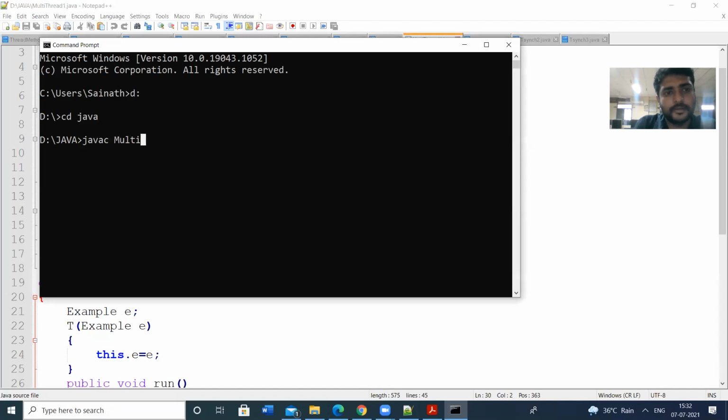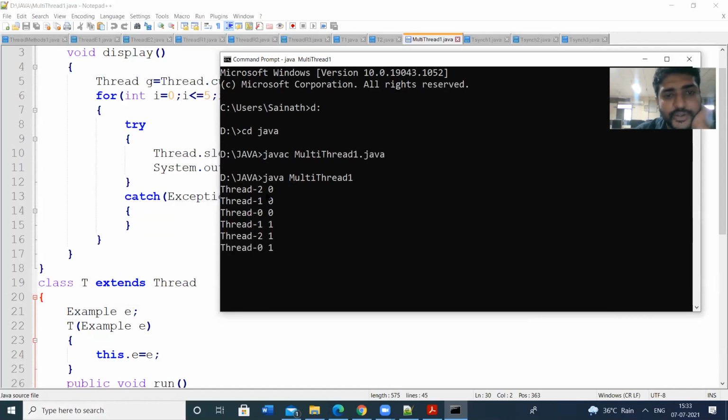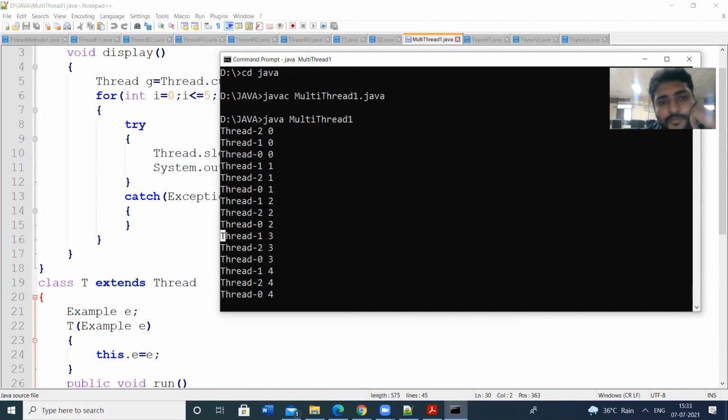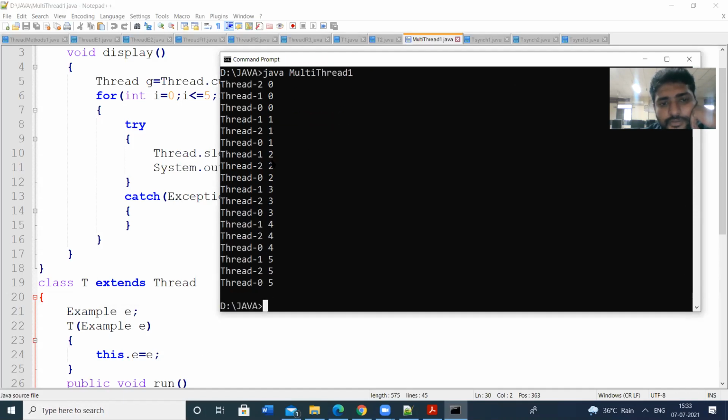javac MultiThread1.java, no errors. Then java. See the output here. First thread 2 is executed. Thread 1, the i value is printed. Thread 0. Next again thread 1. So see the output here.